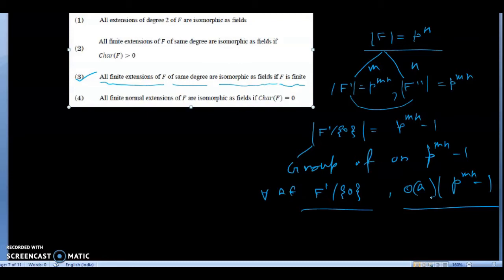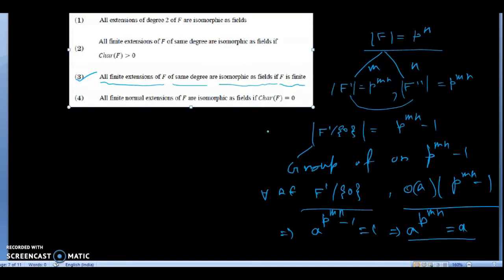So therefore the order of a always divides p to the power mn minus 1. Then you can say that a to the power p to the power mn minus 1 is equal to 1, which shows that a to the power p to the power mn is equal to a.